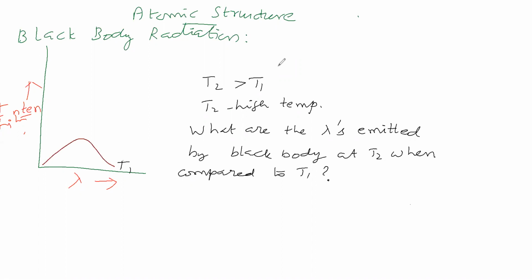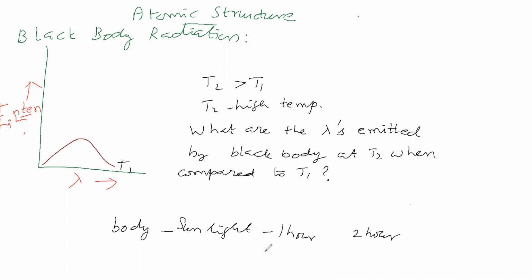Now we will see. Suppose we are considering a body. Suppose we are exposing our body to sunlight for 1 hour and then 2 hours.